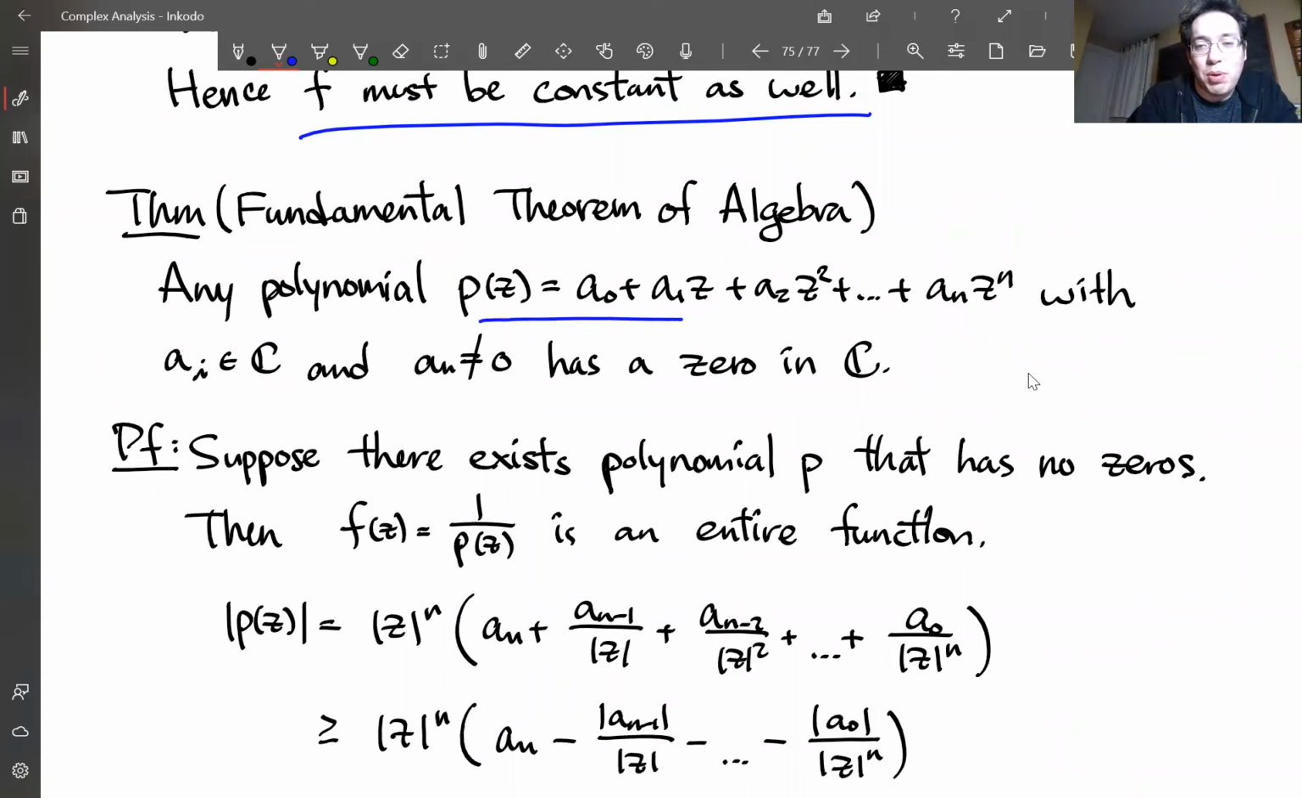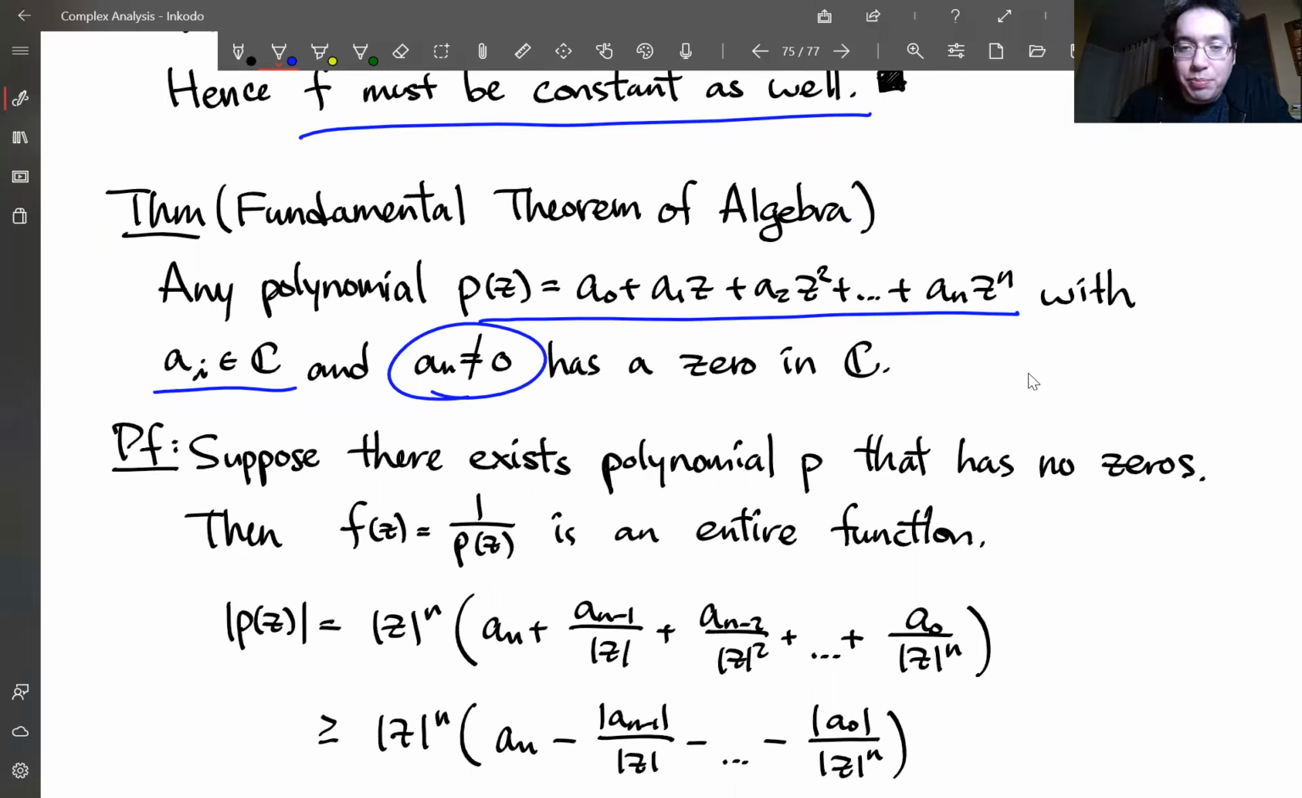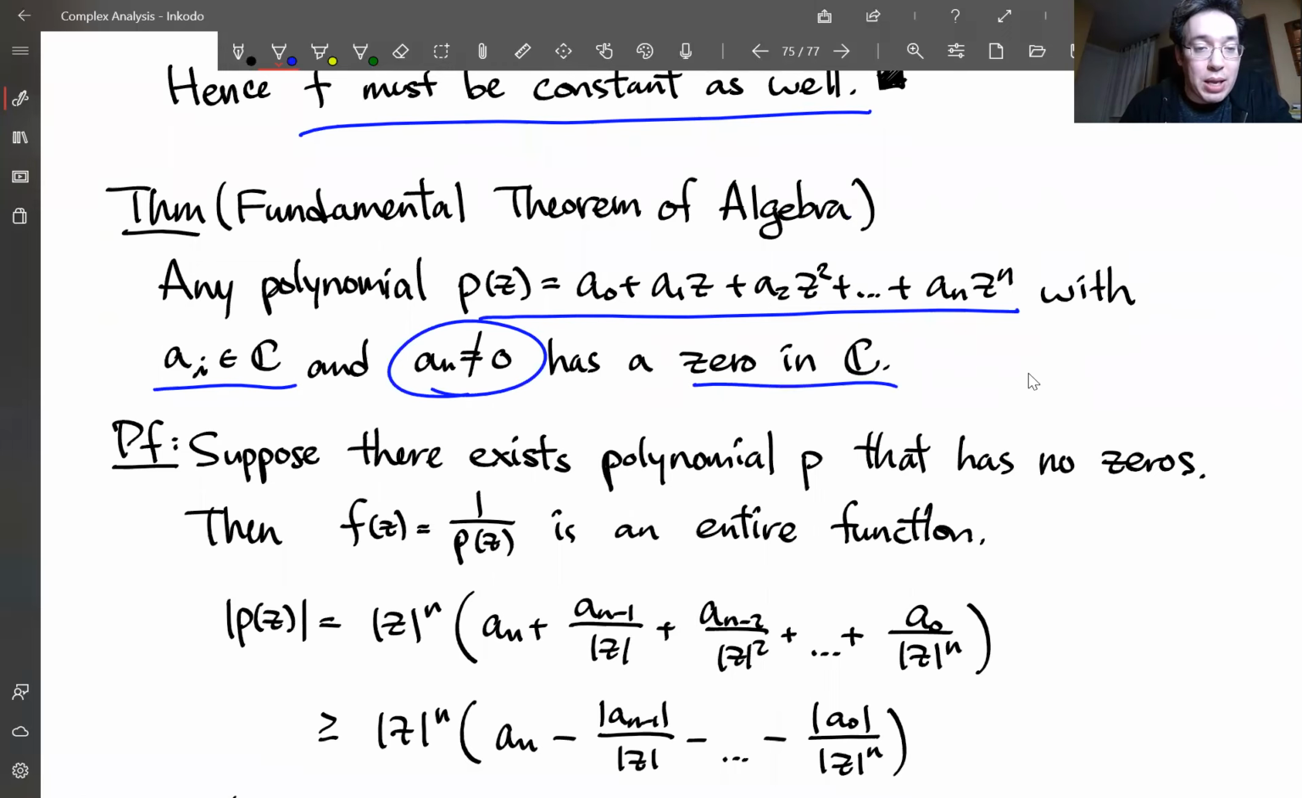Suppose we have a polynomial of some degree n, and let's say n is a positive power. And all of the coefficients, a_i, are complex numbers. And to say that this is actually an nth degree polynomial, let's assume that the leading coefficient a_n is non-zero. So if you have a polynomial of degree n, then it has to have a 0. The polynomial has a 0. Okay, let's prove it.